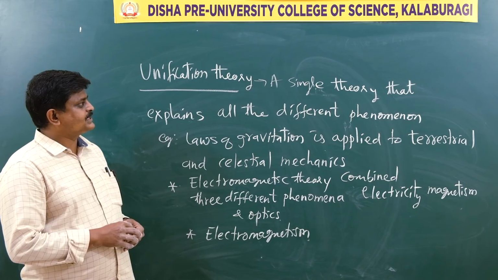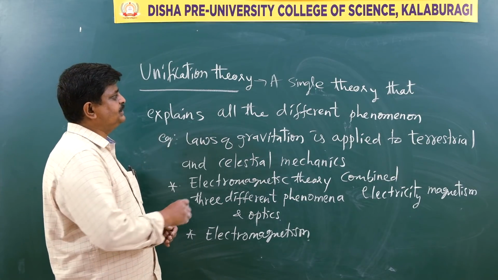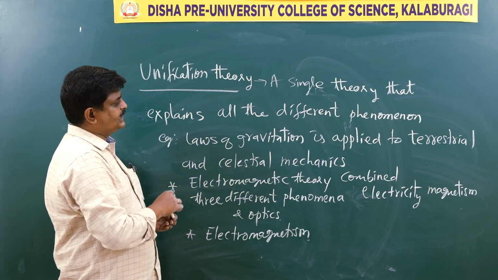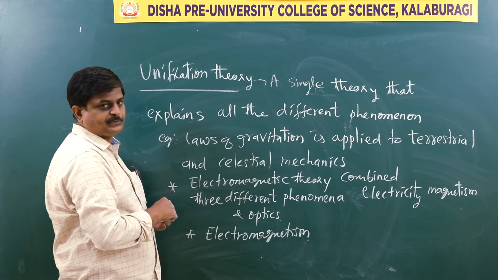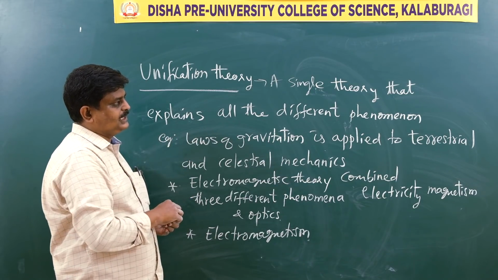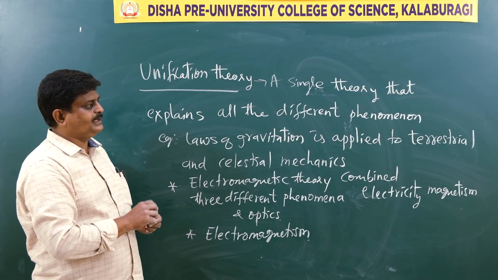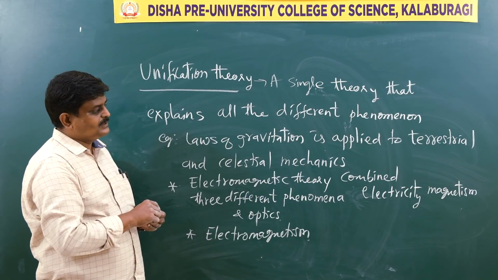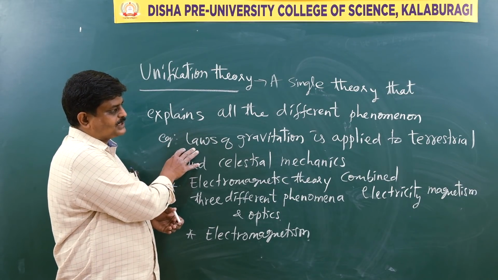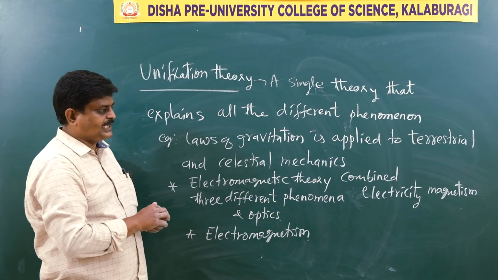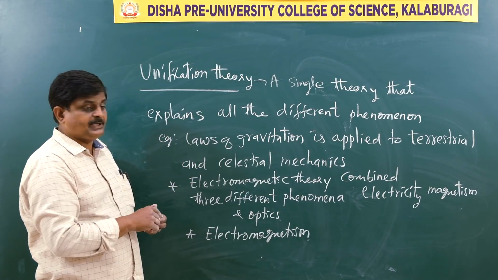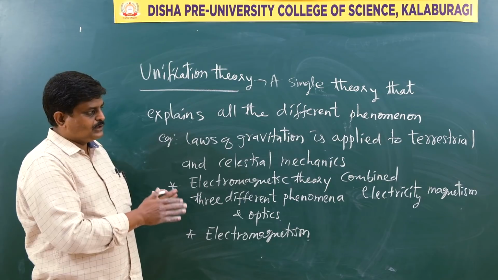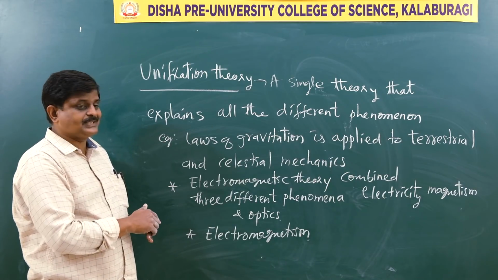Next article is unification theory. So what is unification theory? Just see over here. A single theory that explains all the different phenomena. For example, laws of gravitation. You can use the laws of gravitation not only to deal with terrestrial mechanics, even celestial mechanics also. The simple basic laws can be used for terrestrial as well as celestial mechanics.